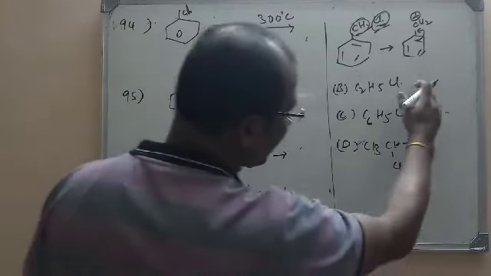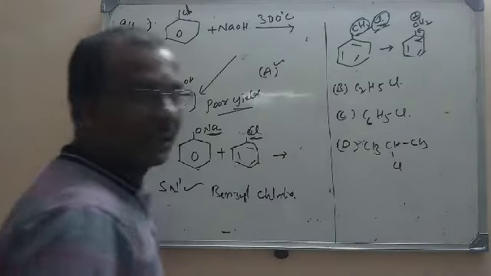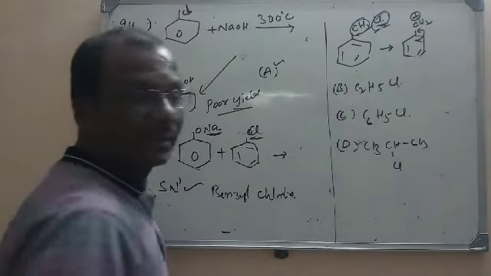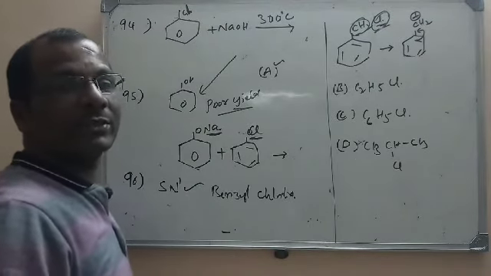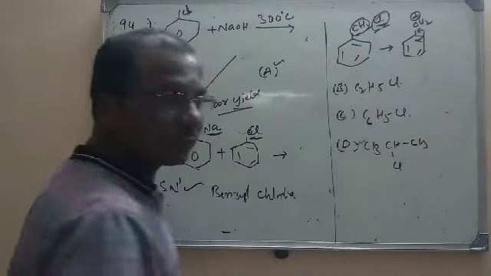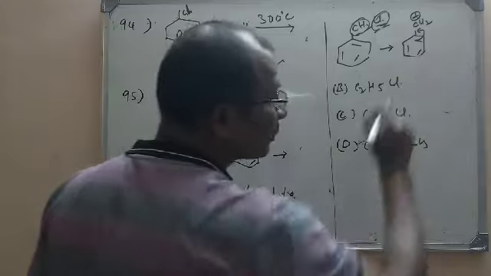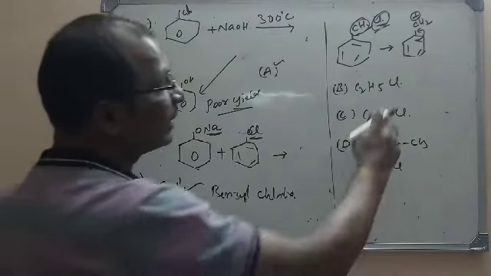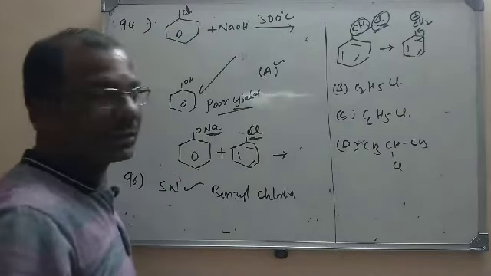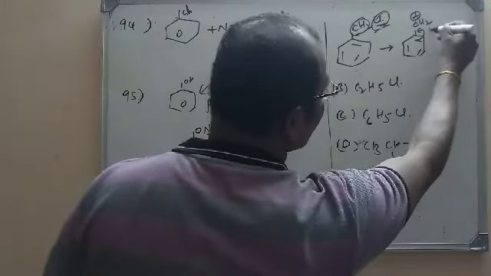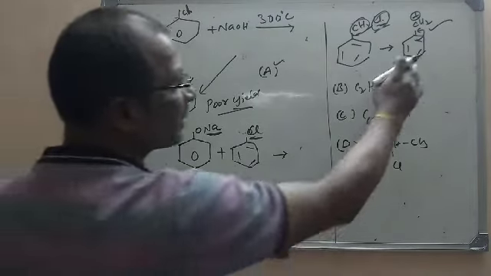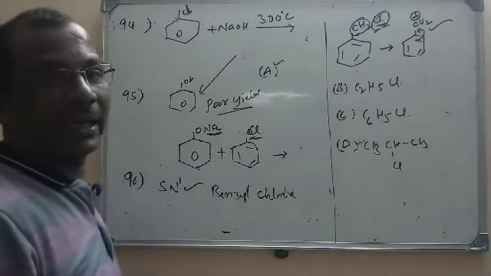If you observe the remaining structures, it is not so easy. So this is the most stable carbonium ion. SN1 proceeds through the formation of a carbonium ion, and in benzyl chloride the carbonium ion formed is stabilized by resonance, so preferably it undergoes only the SN1 mechanism.